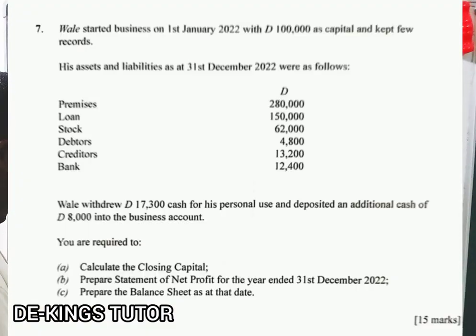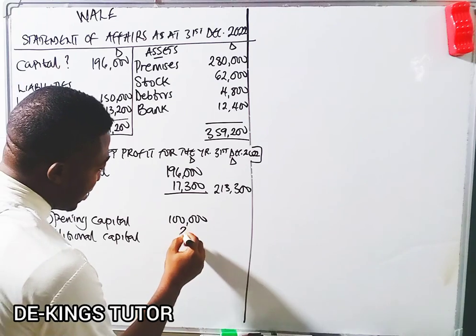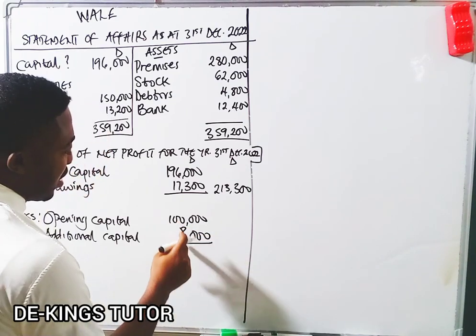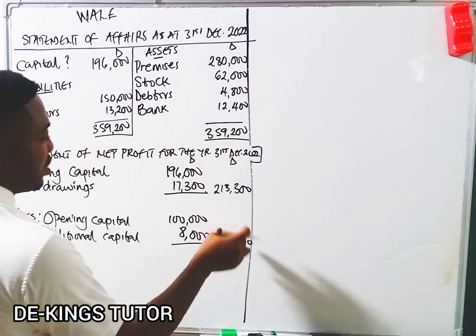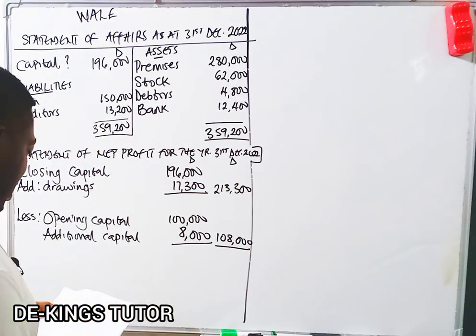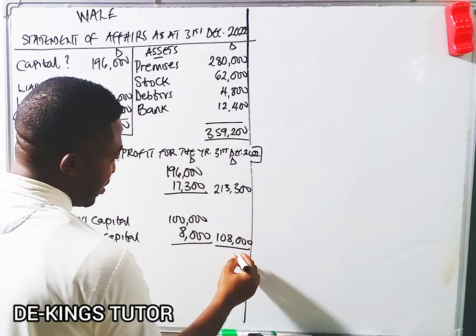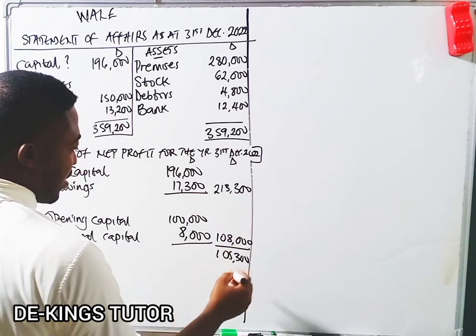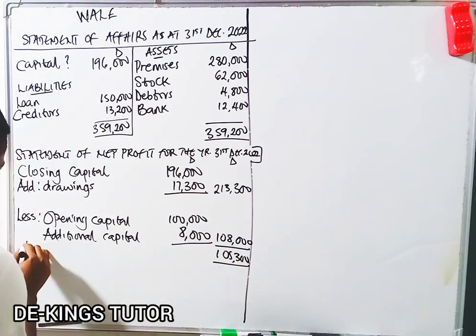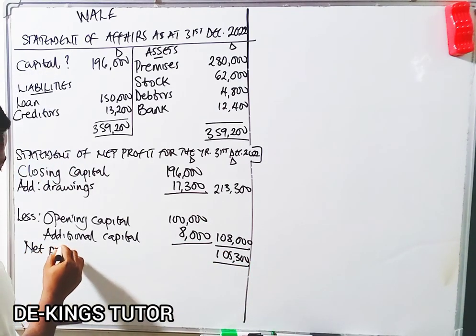They also said he had additional capital of $8,000 to the business, so we're going to add it to this. So 100,000 plus this will give us 108,000. So we'll now deduct 108,000 from this. That will now give us 105,300. So this is the net profit.